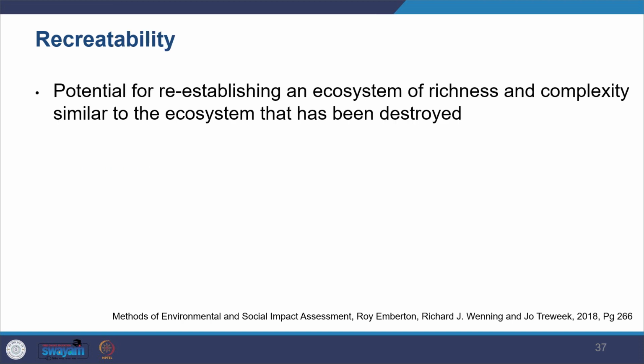Then another term you look at is recreatability. That's the potential for reestablishing an ecosystem of richness and complexity similar to the ecosystem that has been destroyed. So how much it will be able to become what it was in the original shape. It's the capacity of that ecosystem to come back to its original form. So that's recreatability, how much it's able to recreate it.